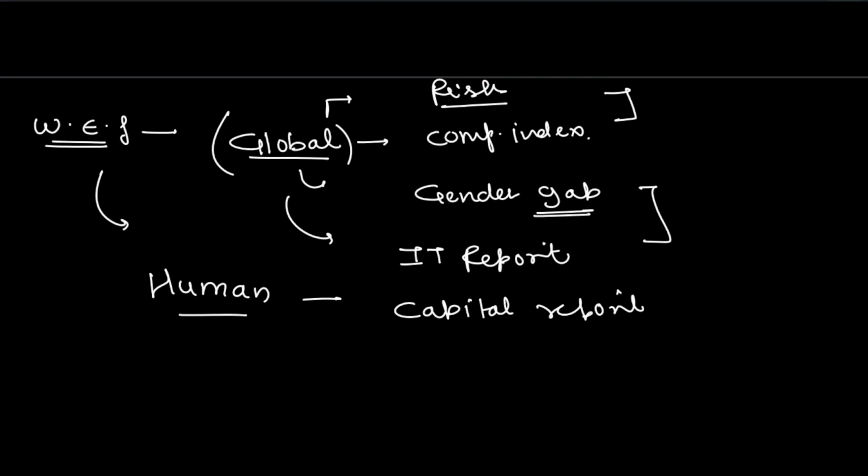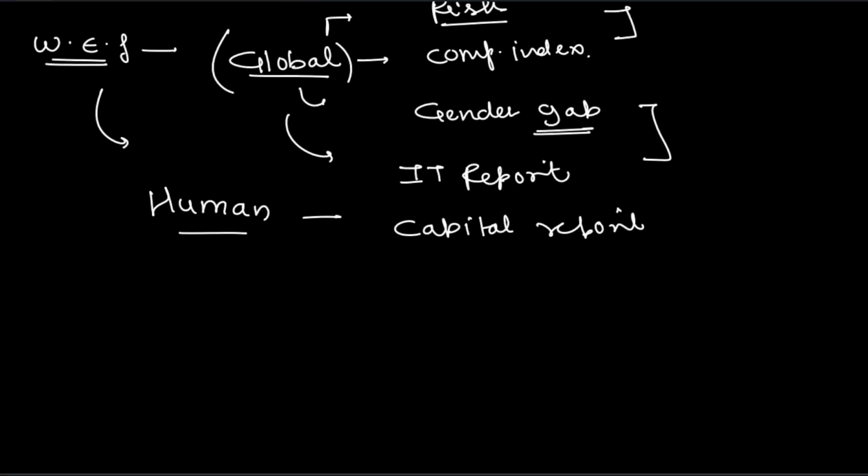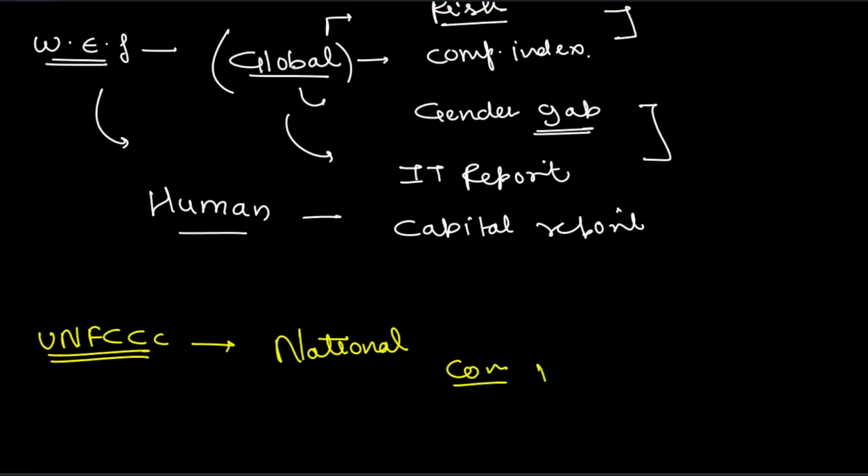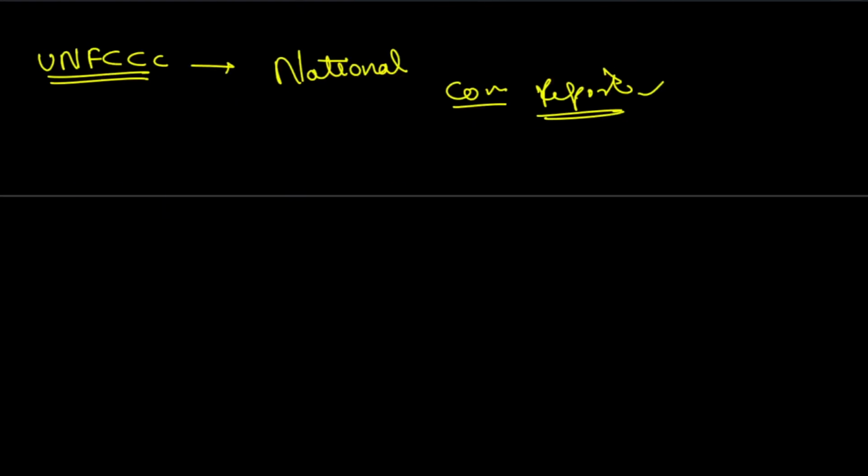Lastly, we see on the third number a different organization, that is the UNFCCC, United Nations Framework Convention on Climate Change. Which report? Very important report, the National Communication Report. Very important. All right, let's move to the next one.